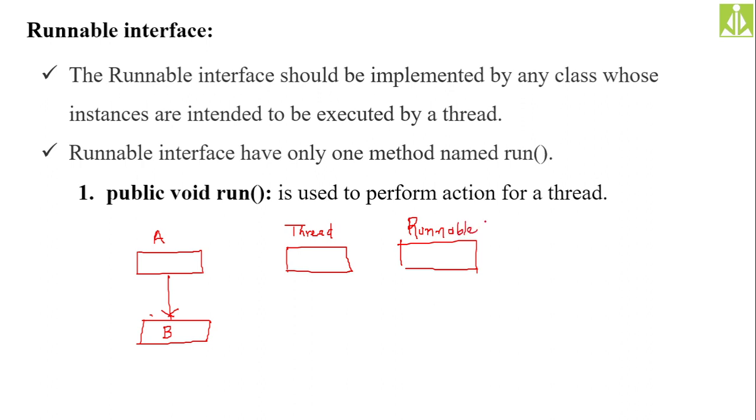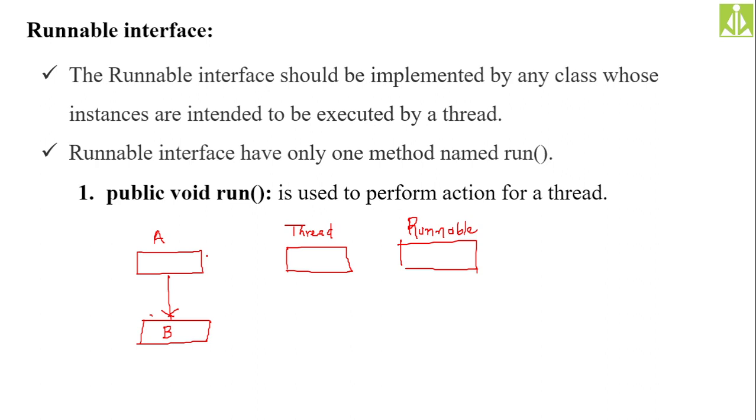Suppose you want class A to behave like a thread. One option is to directly extend class A from the Thread class, or you can implement class A from the Runnable interface. Either way, class A will become like a thread.